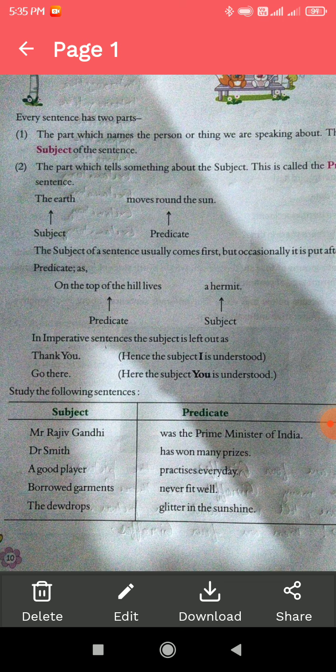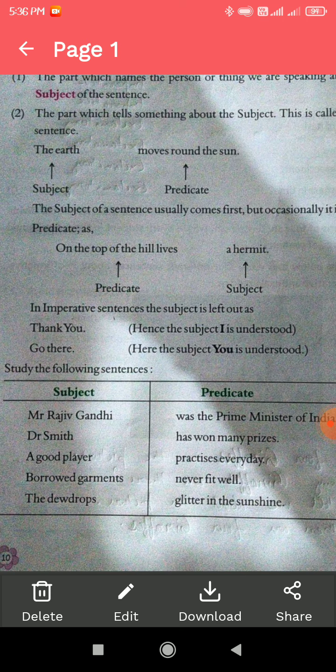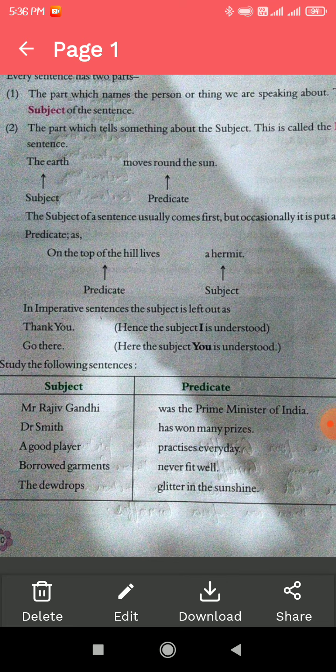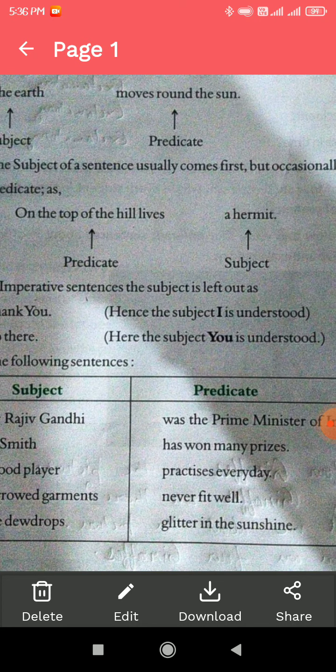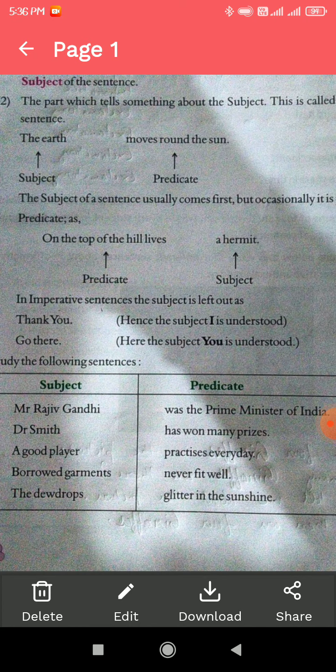Another example mentioned in the table: Mr. Rajiv Gandhi was Prime Minister of India. Mr. Rajiv Gandhi is the subject, and after the subject we use a verb, an action verb or a helping verb. That is, was the Prime Minister of India. Dr. Smith had won many prizes. Here had is a helping verb. So in every sentence the subject always comes before the predicate or verb.